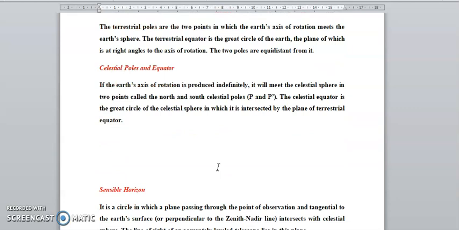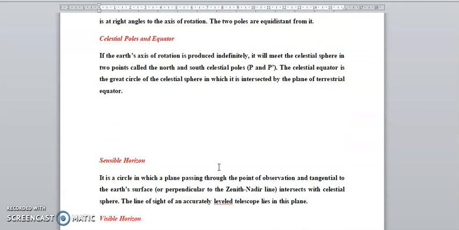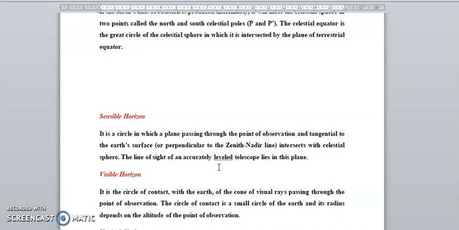Okay. Now the sensible horizon. This is the circle where the plane passing through the point of observer, tangential to the Earth's surface, intersects the crystal sphere. The line of sight of an accurately leveled telescope lies in this plane. The visible horizon is the circle of contact